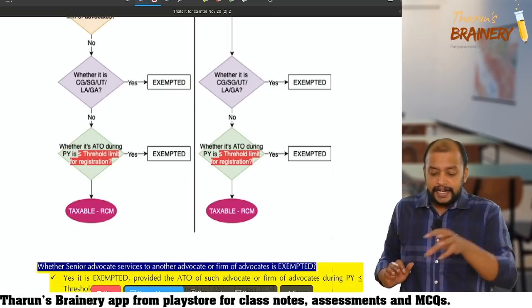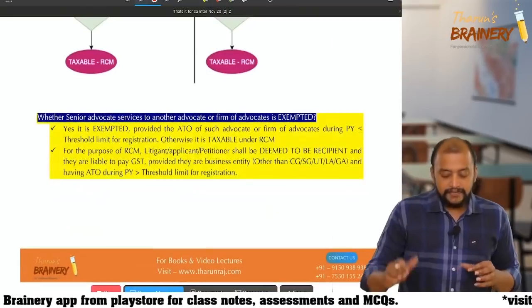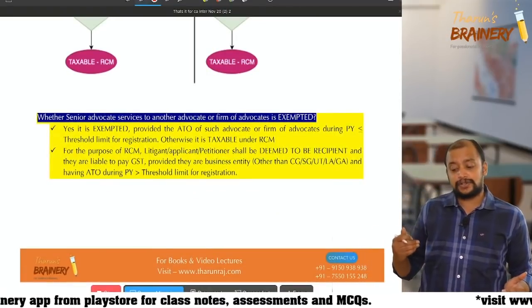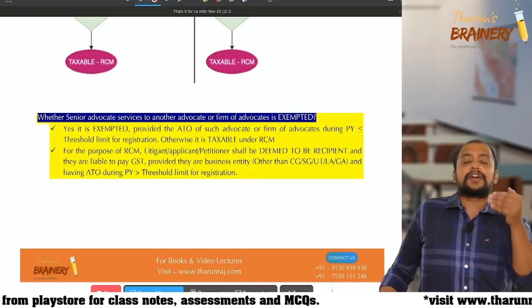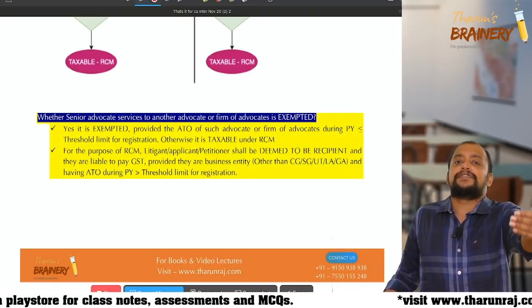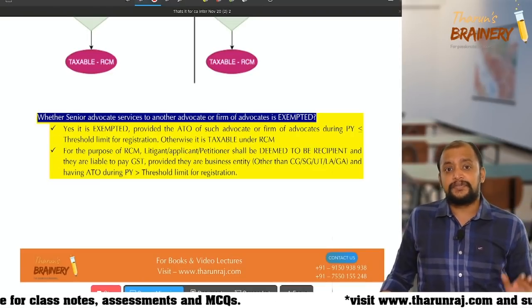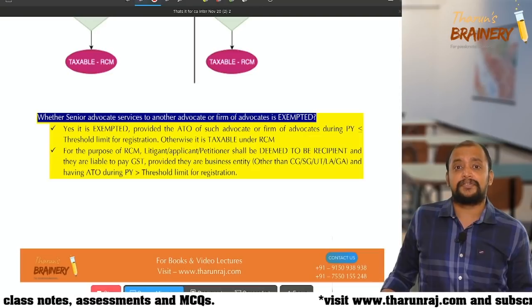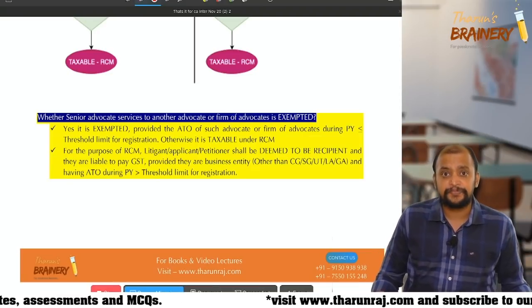Now, added to this, one more point is also there, that is whether senior advocate services to another advocate or firm of advocate is exempted. Now, senior advocate is providing service to another individual advocate or firm of advocate. It is exempted if the turnover of that firm of advocate or senior advocate does not exceed the threshold limit.